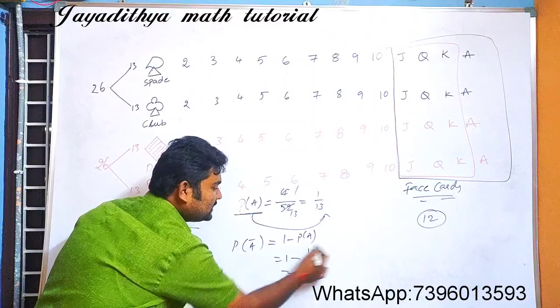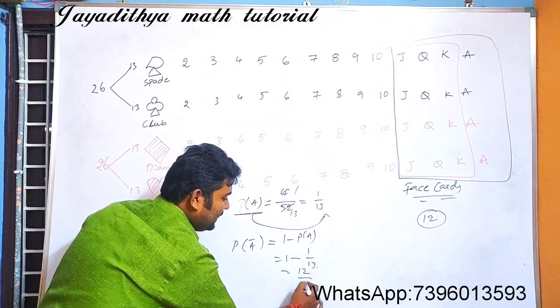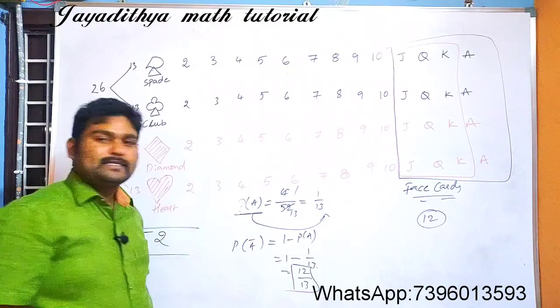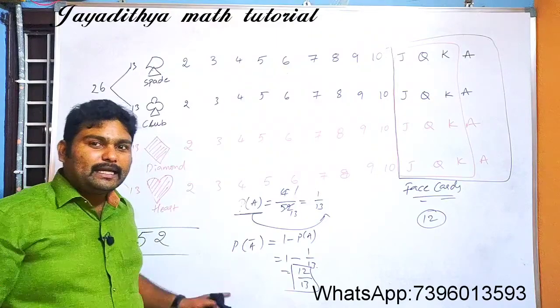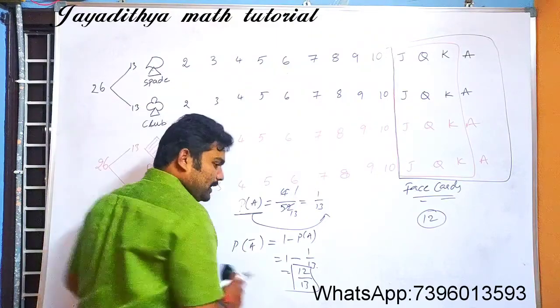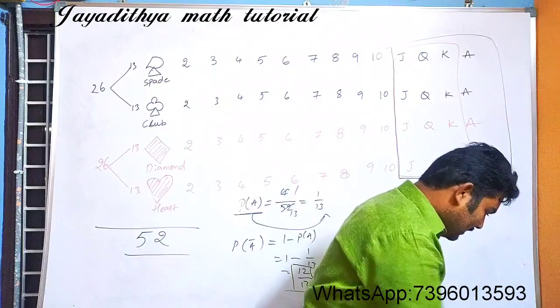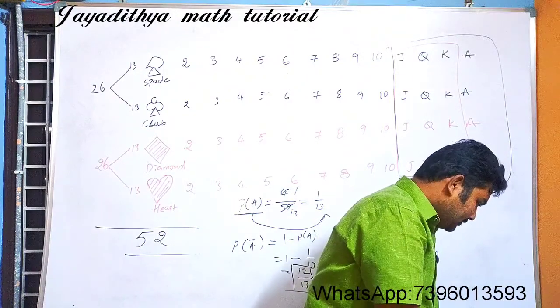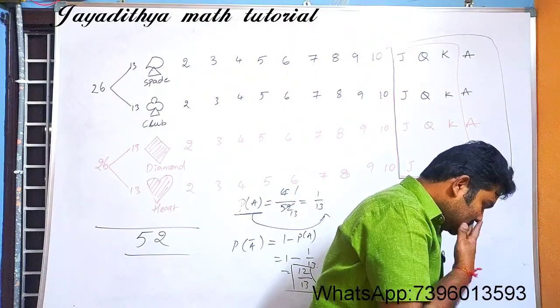So what is the answer now? 13 ones are 13, minus 1, that is 12 by 13. 12 by 13 is the answer for the probability of not getting an ace. Okay, I hope you have understood this one. Let us see some more problems related to cards.